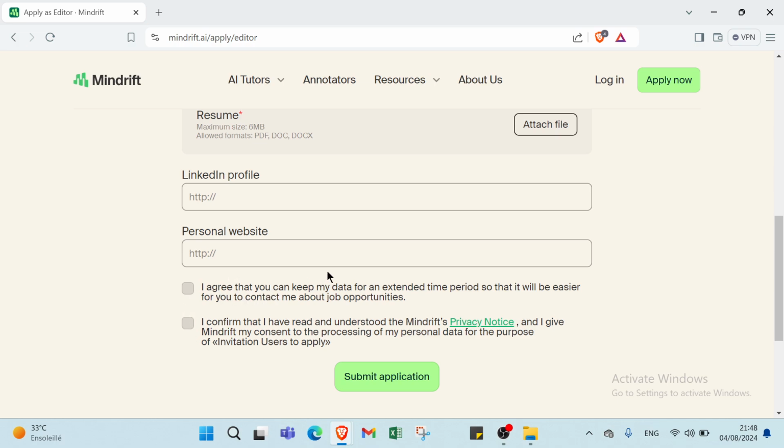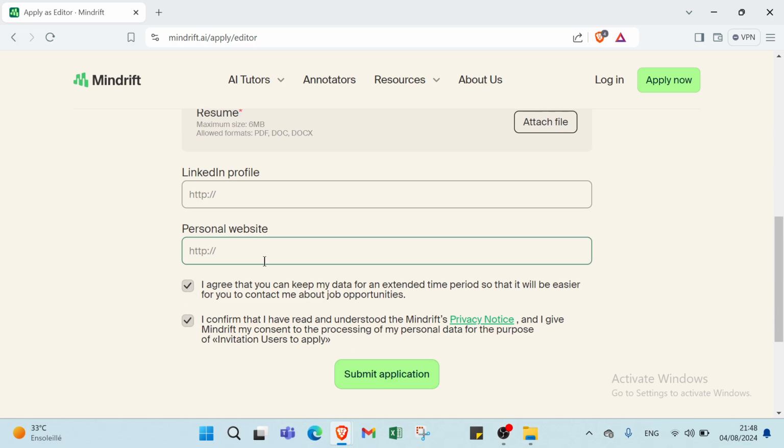The first one is: I agree that you can keep my data for an extended time period so that it will be easier for you to contact me about job opportunities. Then the second one: I confirm that I have read and understood the Mindrift privacy notice, and I give Mindrift my consent to the processing of my personal data for the purpose of inviting users to apply. So you just have to click here and here, then you submit the application.